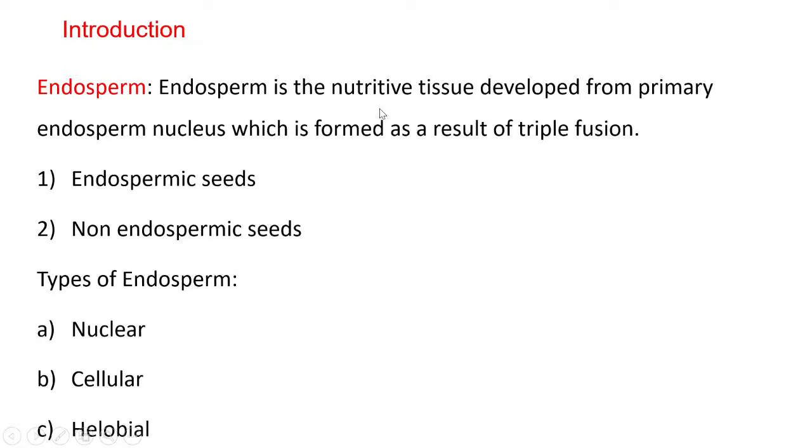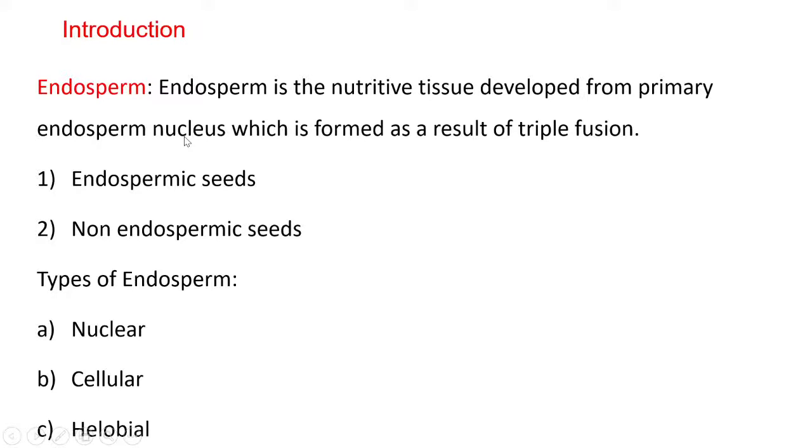Endosperm is a nutritive tissue developed from the primary endosperm nucleus, which is formed as a result of triple fusion. Last time we have seen double fertilization and triple fusion. Out of two sperms, one sperm fuses with the egg nucleus, which results in the formation of the zygote, and the remaining sperm fuses with the secondary nucleus, which results in the formation of the endosperm nucleus, which is genetically triploid.